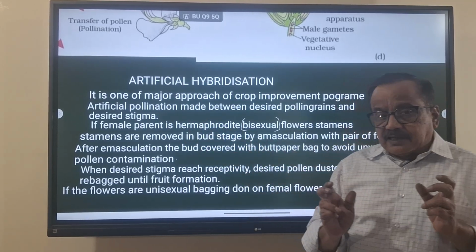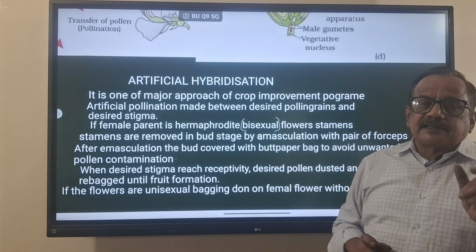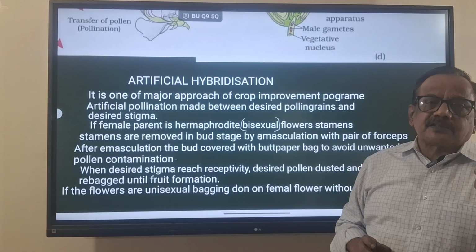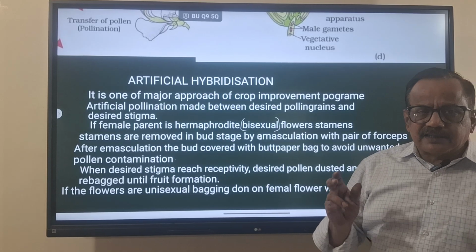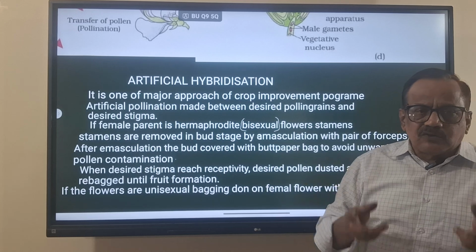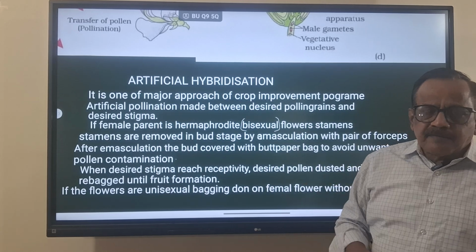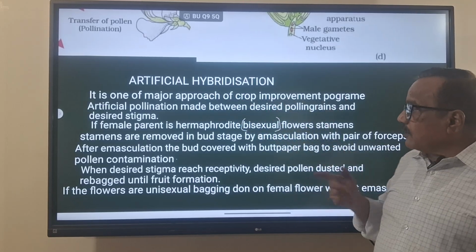So the desired pistil from one plant and the desired anthers, meaning pollen grains, from another plant, both having different desired characters. We do this to bring those good characters into one plant. That is the major approach of the crop improvement program.